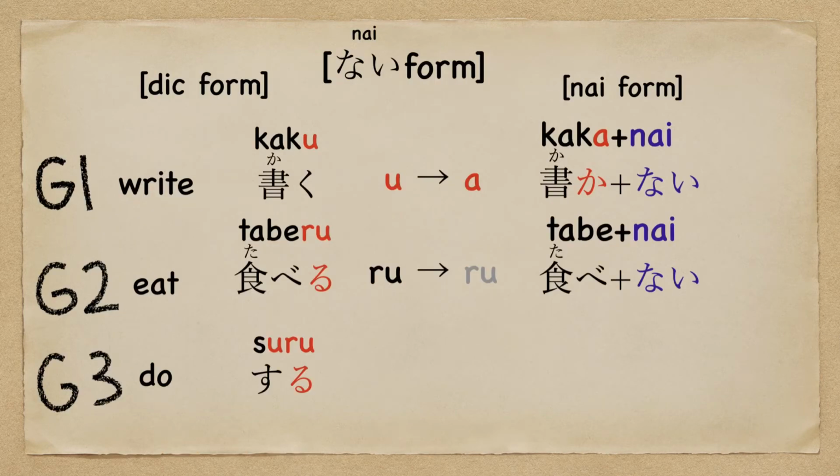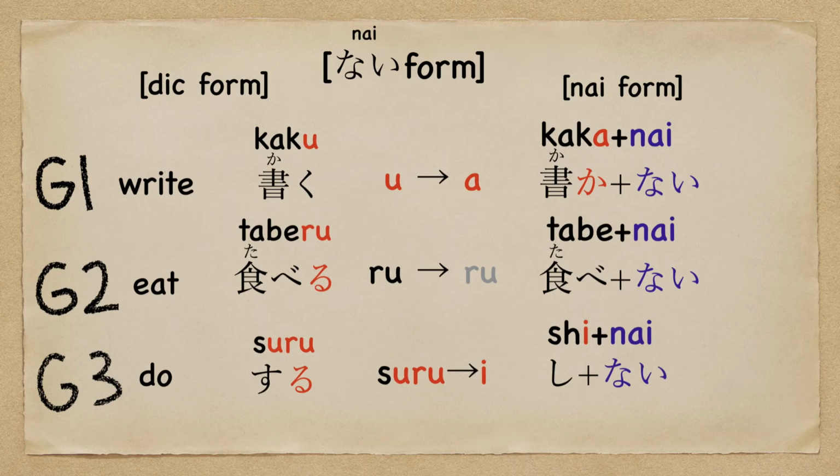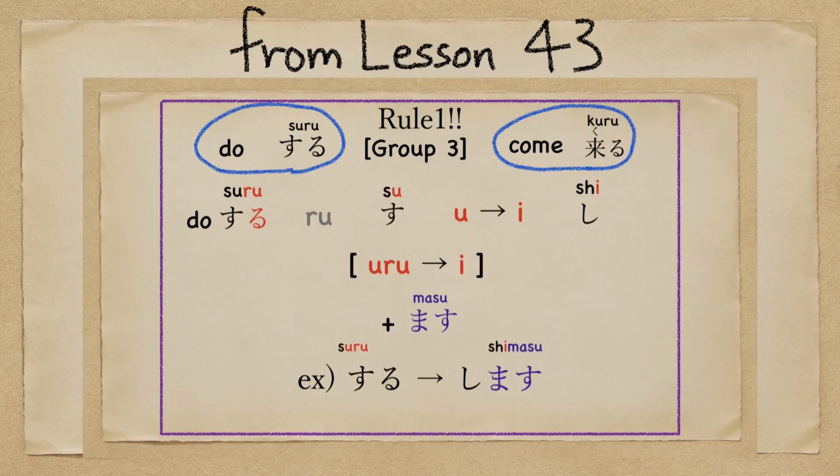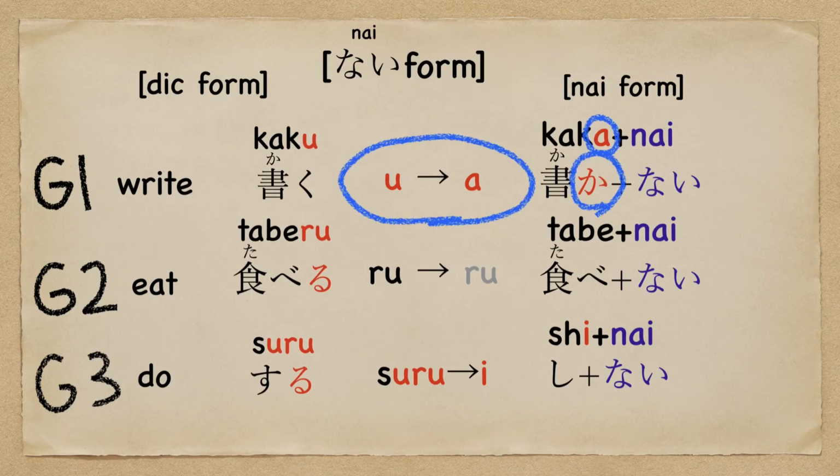Okay, group 3. Do. する. uru becomes い. しない. This is also the same rule as the masu form. So うる becomes い. If you can already make the masu form, you have to memorize only group 1.